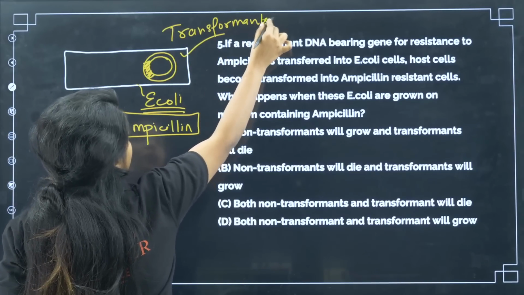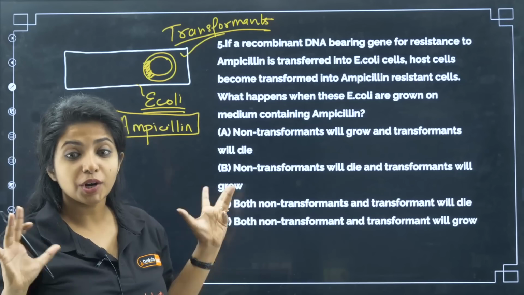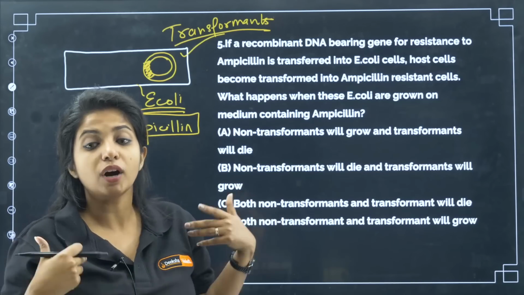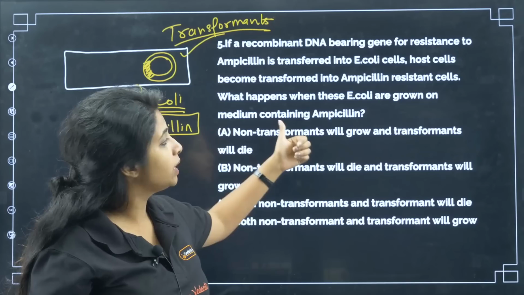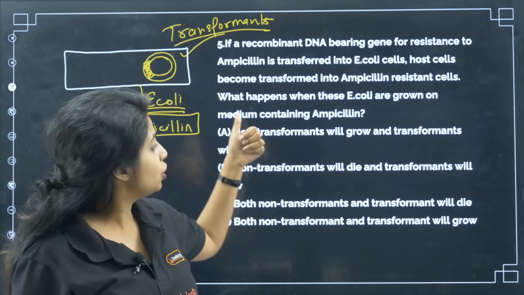Can I call these E. coli as what? Transformants? They have got transformed. They got something new, they have got transformed. Okay. Now, what happens when these E. coli are grown on medium containing ampicillin? You have to tell me.